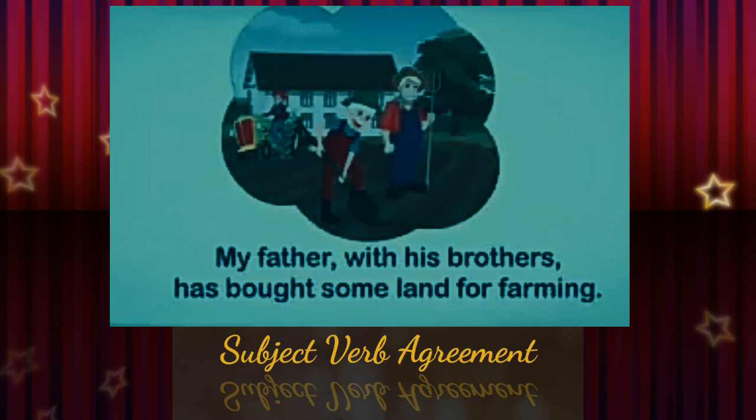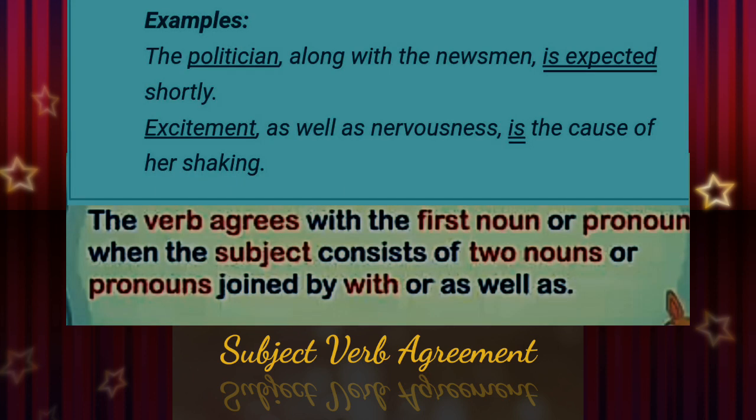Understood? Sometimes we will add so many things along with the main subject. So don't care about the things that we add along with the main subject. If the main subject is singular, a singular verb is to be used, and if it is plural, a plural verb form is to be used. Look at another example. The politician along with the newsman is expected shortly. Is expected. Politician is singular, and that's why is expected.